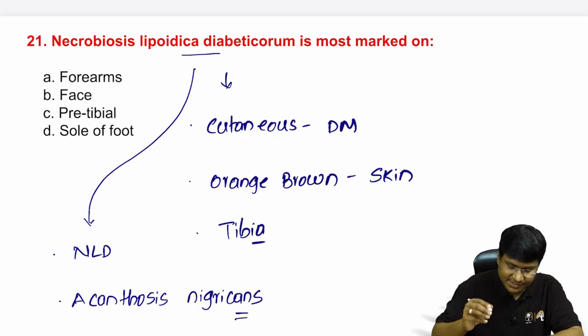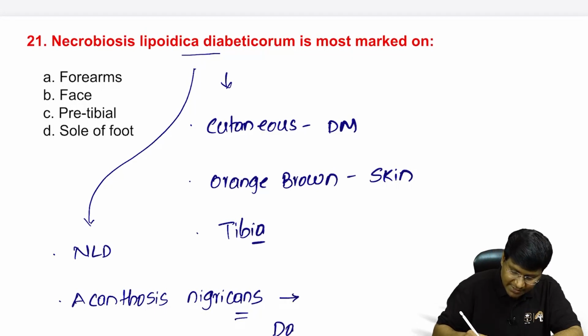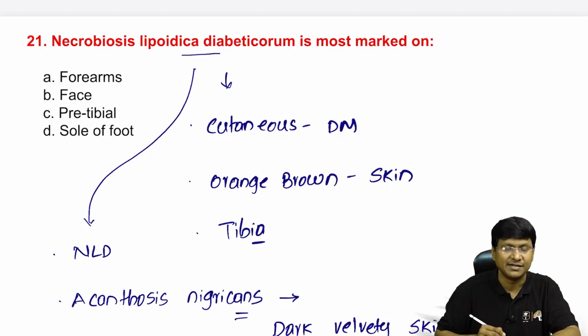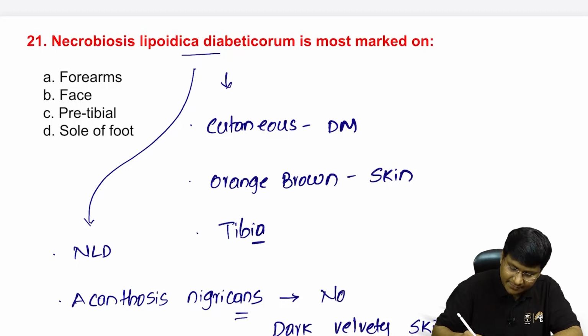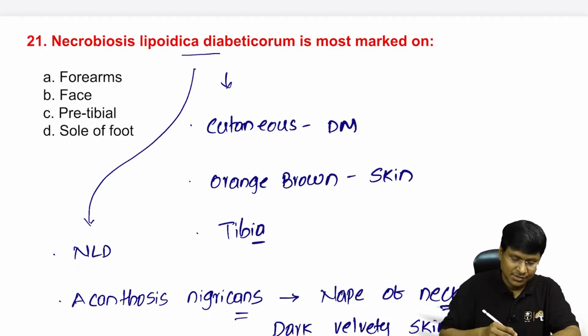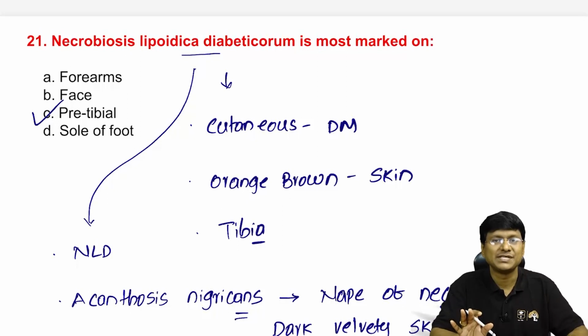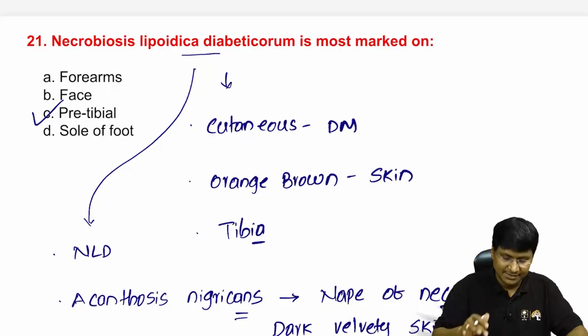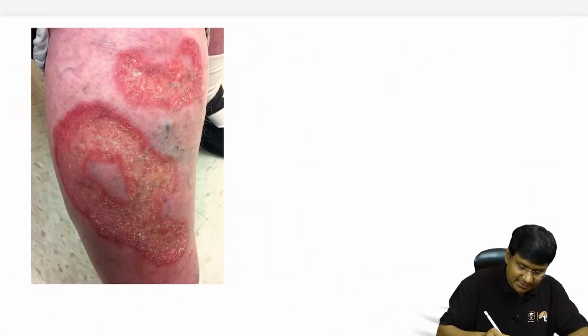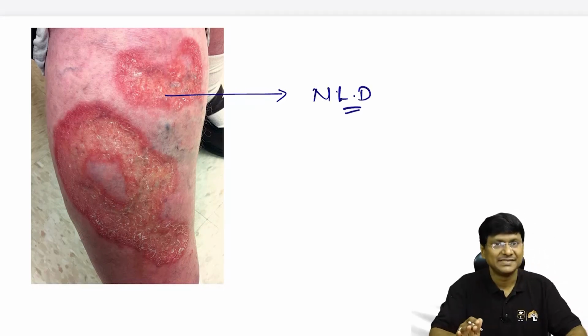So acanthosis nigricans is another important dermatological manifestation where you have the presence of a dark velvety skin, usually over the nape of the neck. So the answer here is the pretibial area, where you have the presence of necrobiosis lipoidica diabeticorum. Yeah, so this is the presentation of necrobiosis lipoidica diabeticorum.